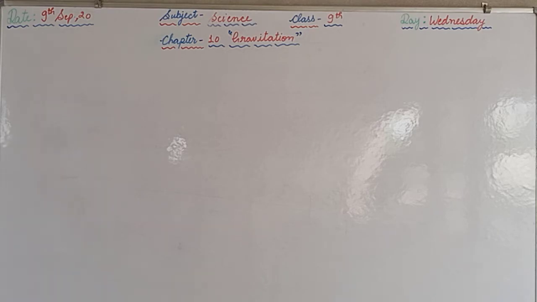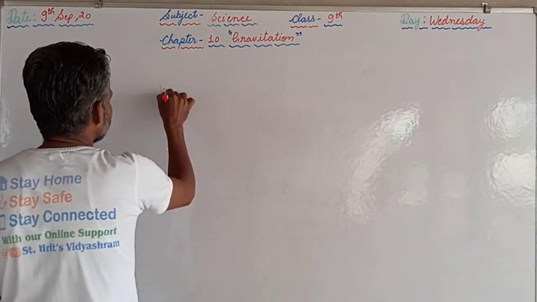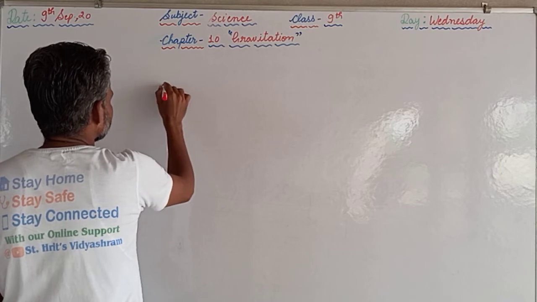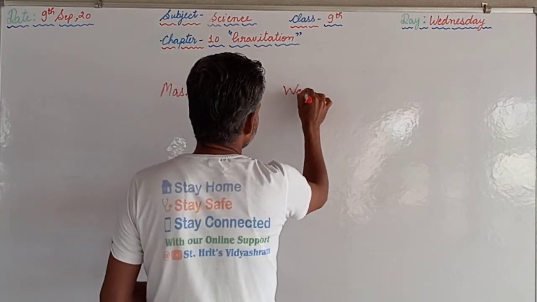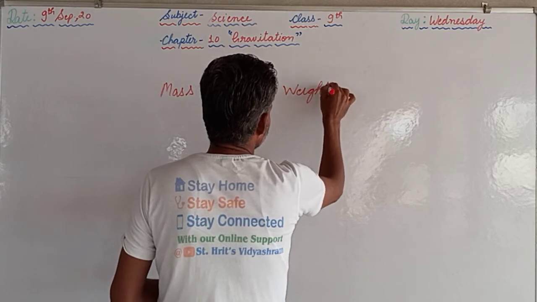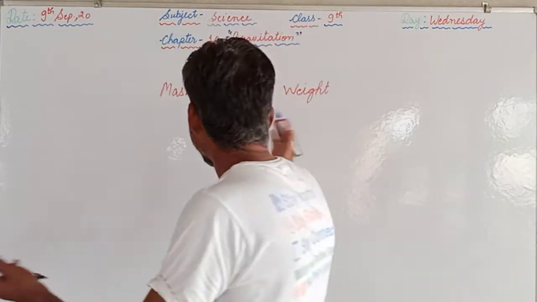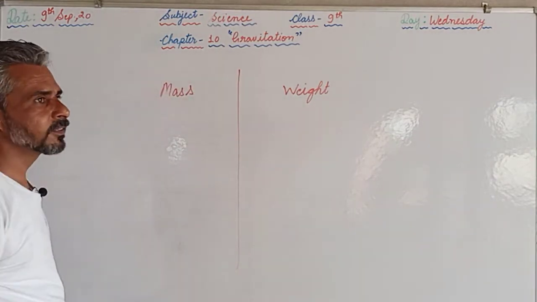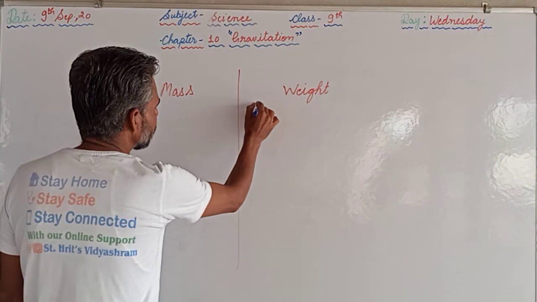On page number 138, two more questions are given. The first question is, what are the differences between the mass of an object and its weight? Mass and weight. When we are supposed to differentiate, we are supposed to write the points of contrast.